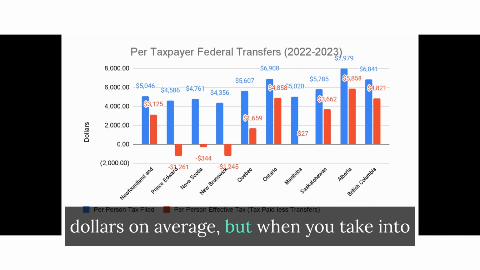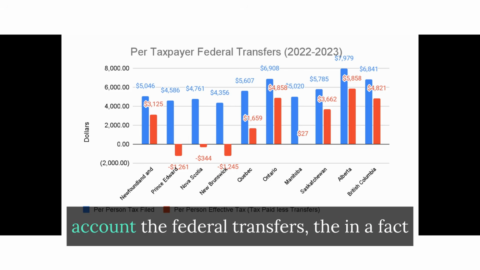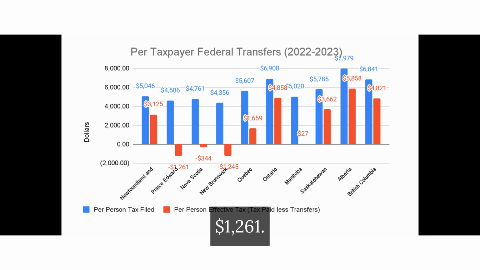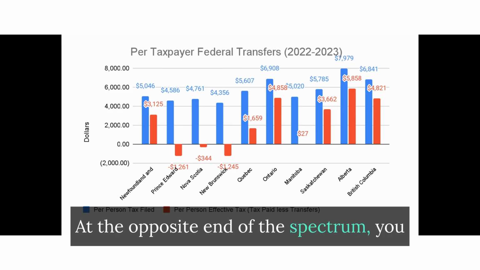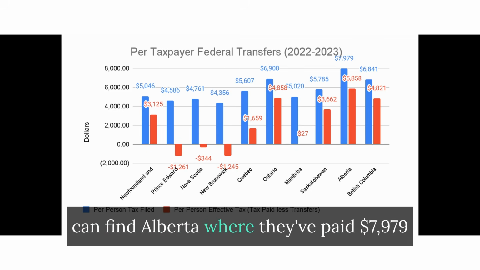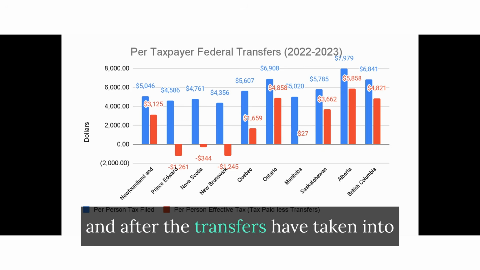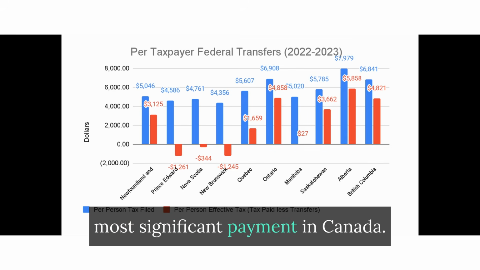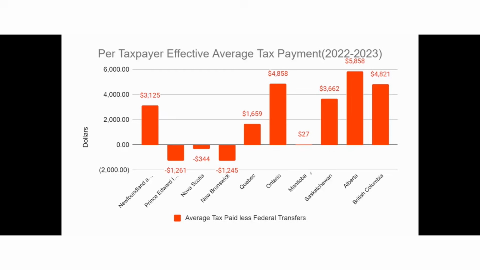Now you can go to the case of Prince Edward Island, where they had paid $4,586 on average, but when you take into account the federal transfers, they in effect are getting paid by the federal government $1,261. At the opposite end of the spectrum, you can find Alberta, where they've paid $7,979, and after the transfers are taken into account, they've paid $5,858, which is the most significant payment in Canada.